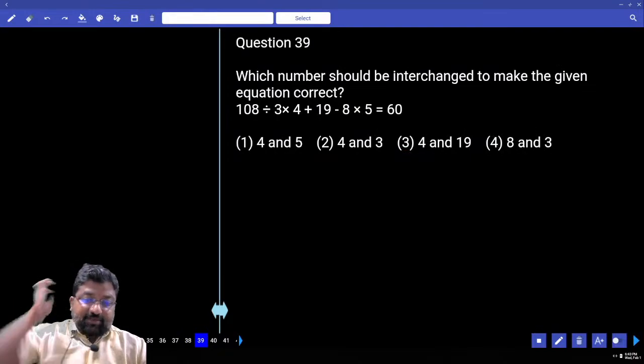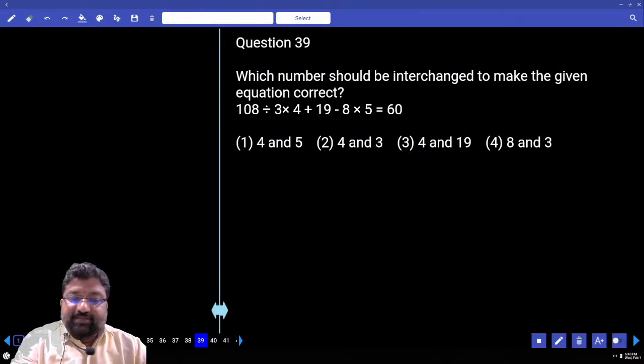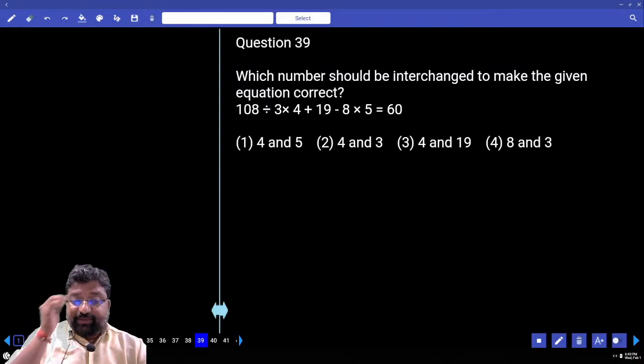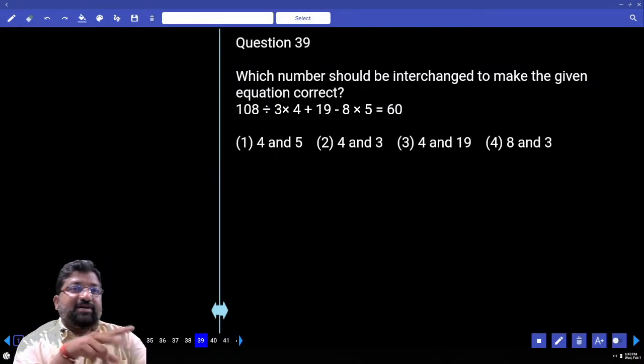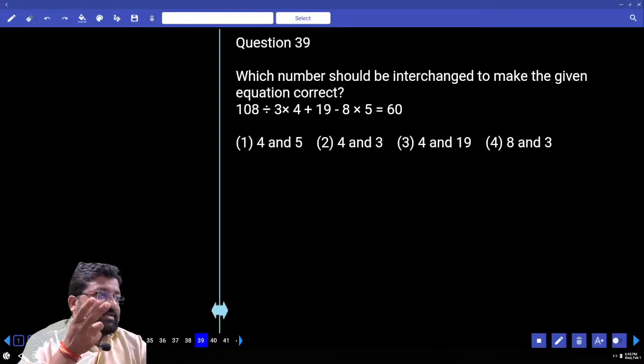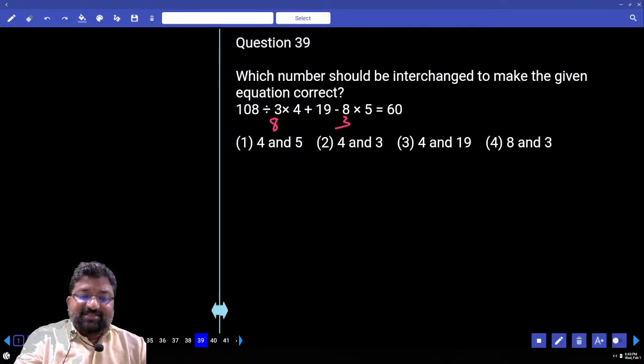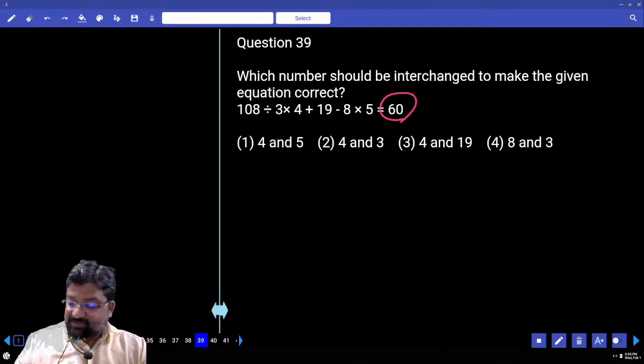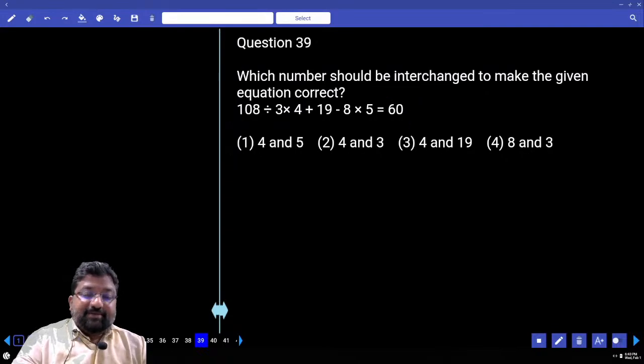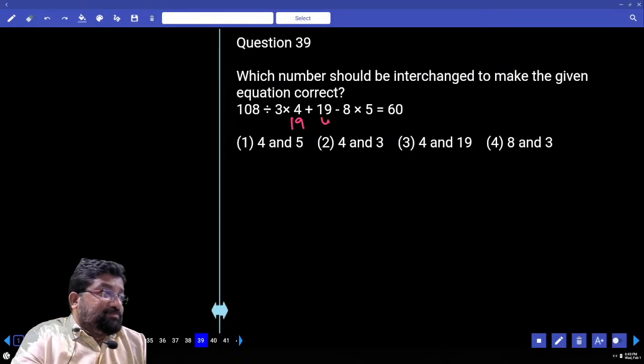Now look at this question. Which number should be interchanged to make the given equation correct? This type of question, we will always go with the last option first. Reverse. 8 and 3. If I interchange 8 and 3 and put 8 here and 3 here, is 108 divisible by 8? We will get the answer in decimals. I need the answer 60. 4 and 19. If I put 19 here and 4 here, big problem.